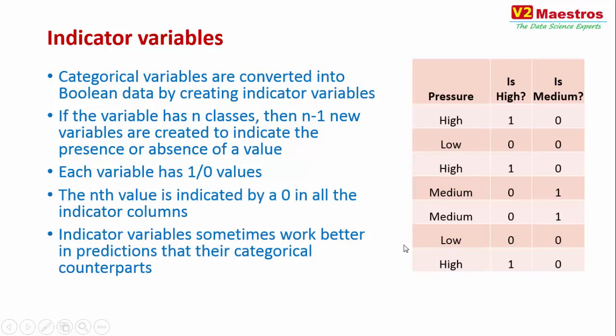Indicator variables sometimes work better in predictions than categorical variables. Something like when you're doing clustering, indicator variables work a lot better than the corresponding categorical counterparts. So it's better for you to try indicator variables also, if your regular classification variables are not working that well. Go create indicator variables and see if they give you better results. That's another kind of data transformation you want to do to help you in doing better predictions.